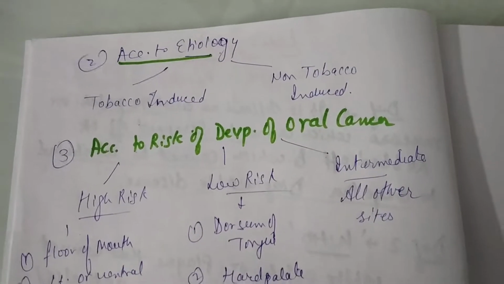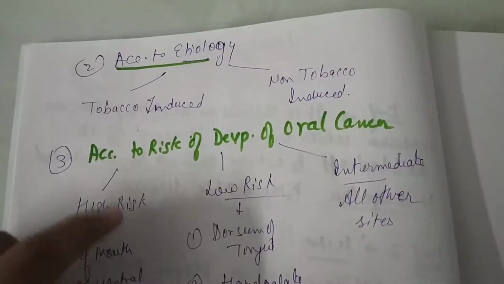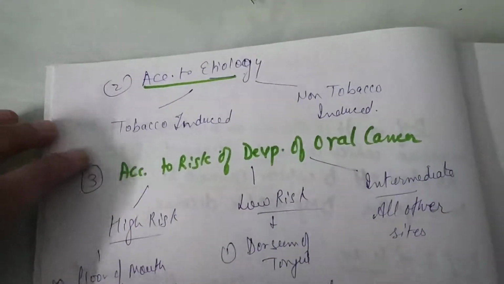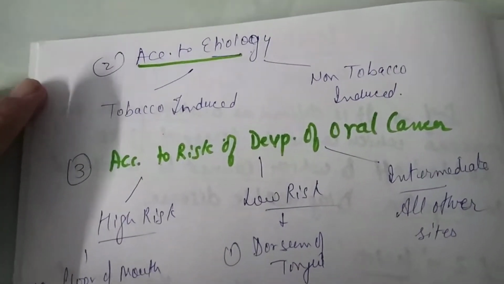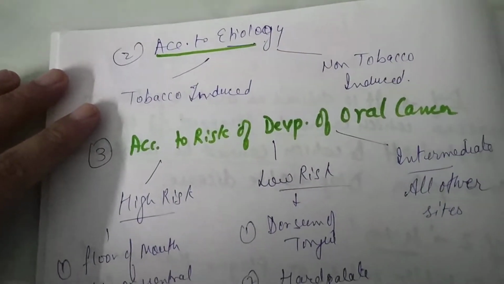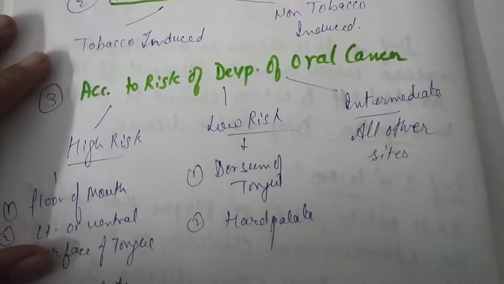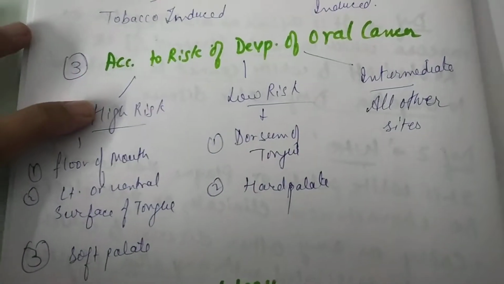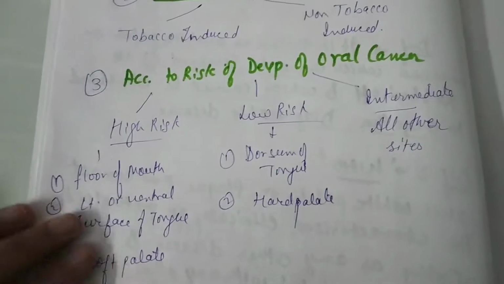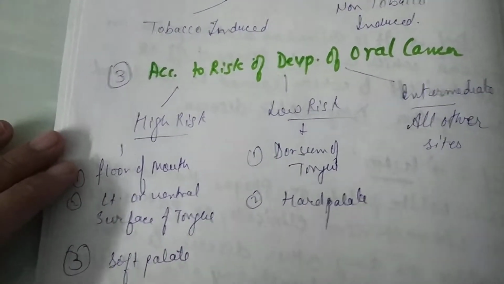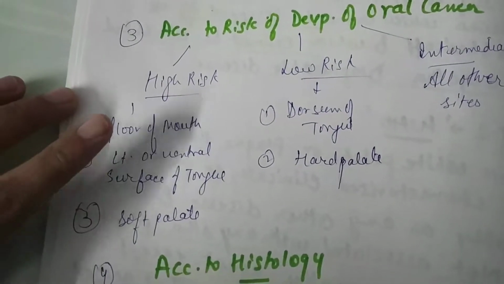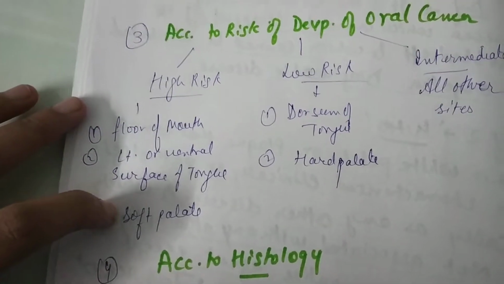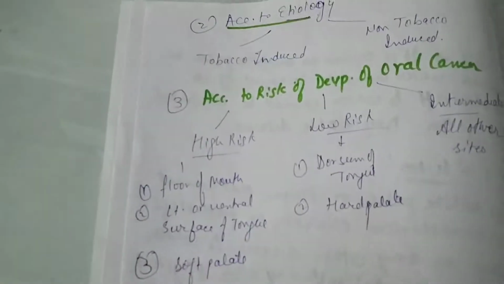The next classification is based on the etiology. On the basis of etiology, it can be tobacco induced and non-tobacco induced. Means the causative agent can be tobacco or cannot be tobacco. I'll tell you other causative agents later. The next is upon the risk of development of oral cancer. There are 3 categories: high, low and intermediate. High risk sites or dangerous sites are the floor of mouth, the lateral and ventral surface and the soft palate, the highly vascularized zones.